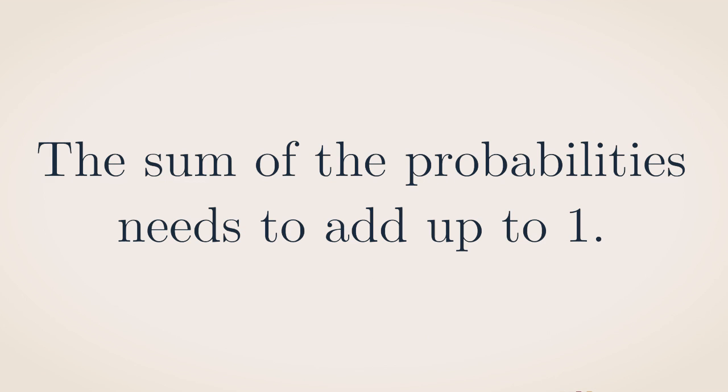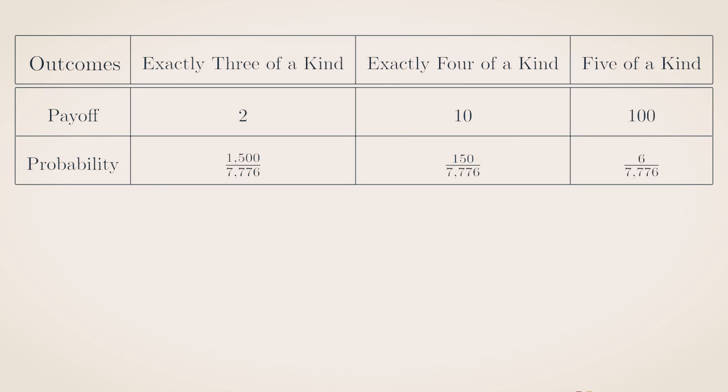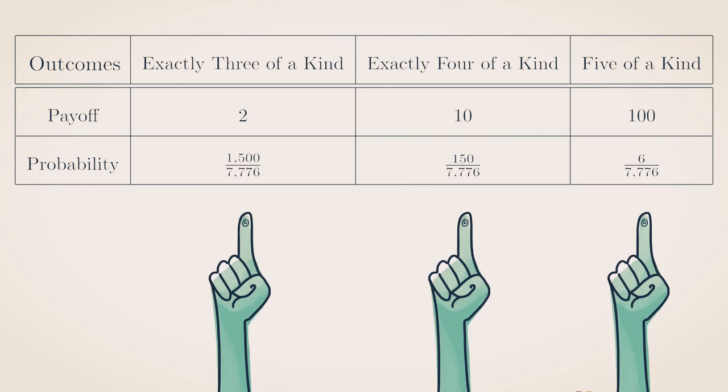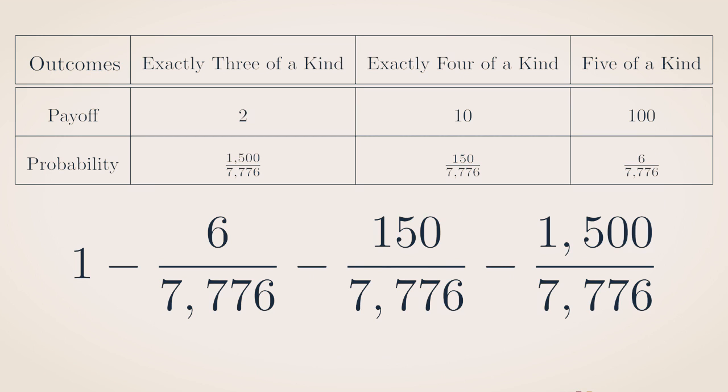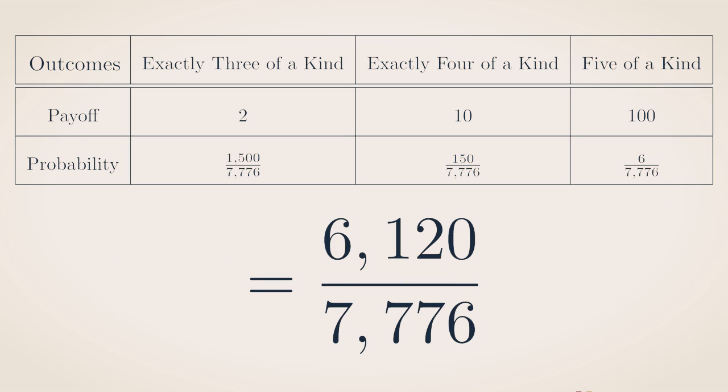And remember that in the probability version of the subtraction principle, the sum of the probabilities of the 4 outcomes has to add up to 1. Something has to occur. And since we've worked out the probabilities of the other 3 outcomes, we can find that the probability of no 3 dice matching is 1 minus 6 over 7,776 minus 150 over 7,776 minus 1,500 over 7,776, which works out to 6,120 over